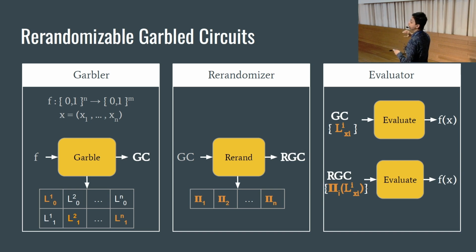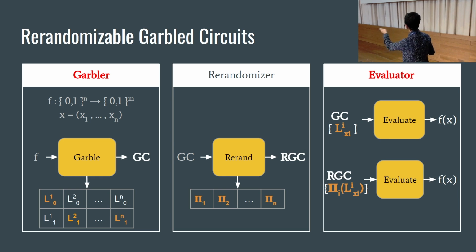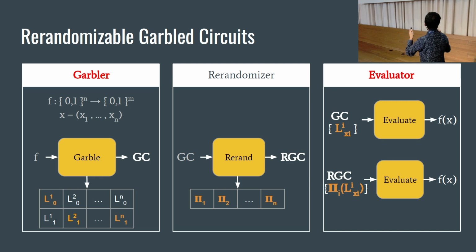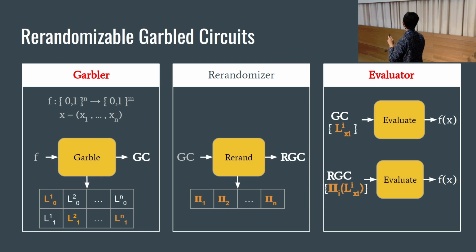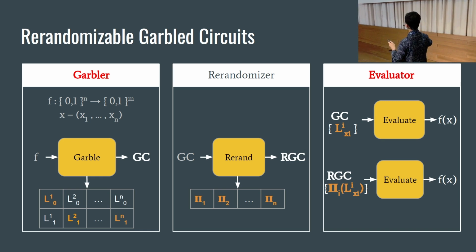We also need one extra property over here, which is if we have a semi-honest adversary that corrupts the garbler and the evaluator, so note that it has all the randomness that went into creating the original garbled circuit, then even then, this re-randomized garbling needs to look no different from a fresh garbling. So that's what we need.